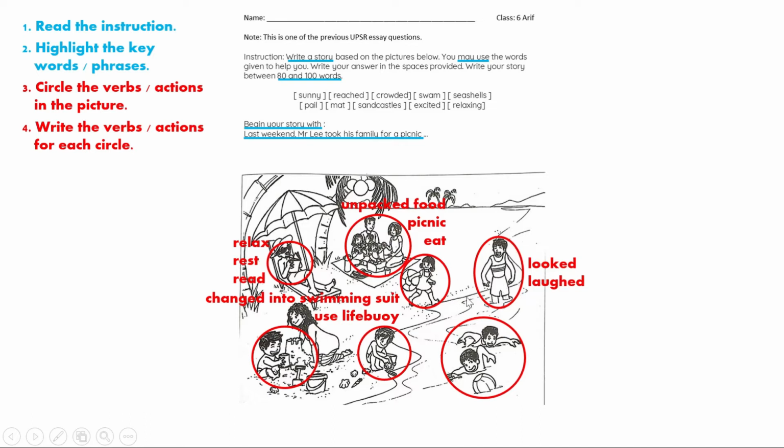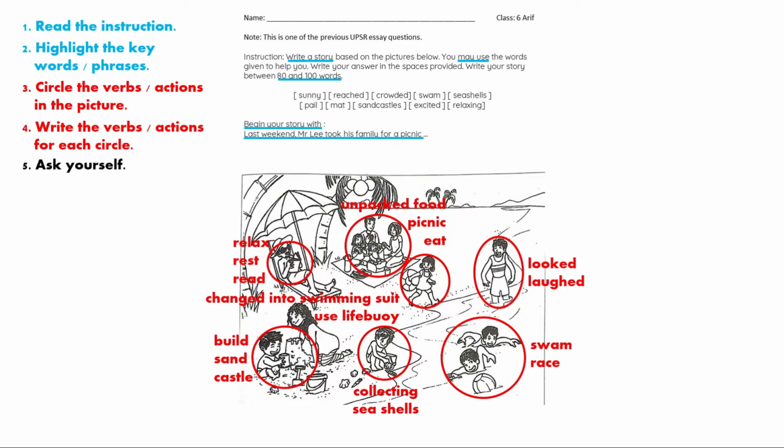Okay, you can use any of the verbs that you think is suitable. This is just what I came up with. And then this boy, he's building a sandcastle, collecting seashells, and also swimming or racing to somewhere.